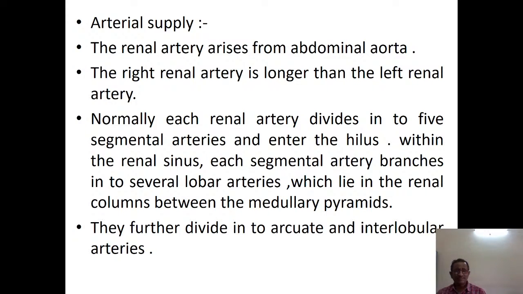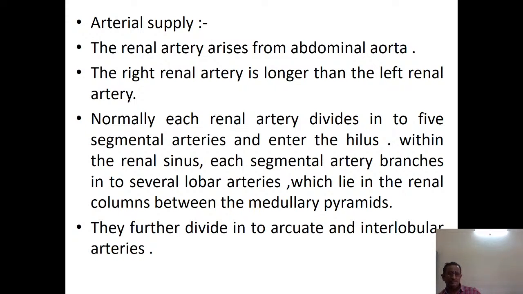Now, the arterial supply. The renal artery arises from the abdominal aorta. The right renal artery is longer than the left renal artery, and each renal artery usually divides into 5 segmental arteries which enter the hilum.